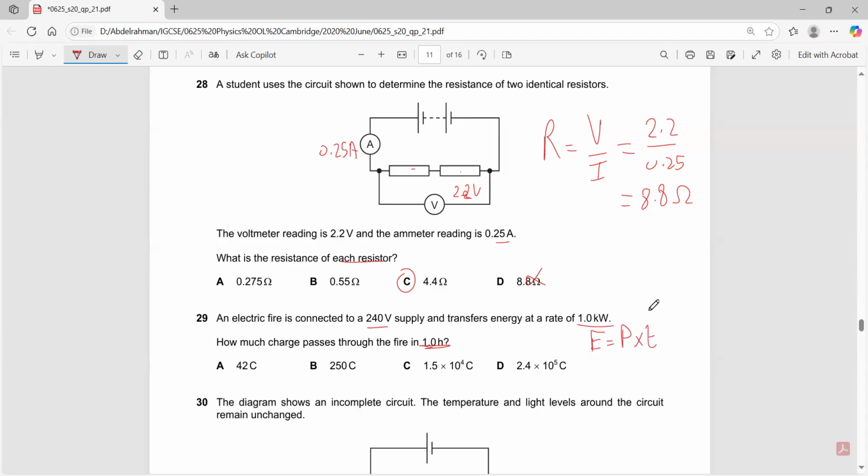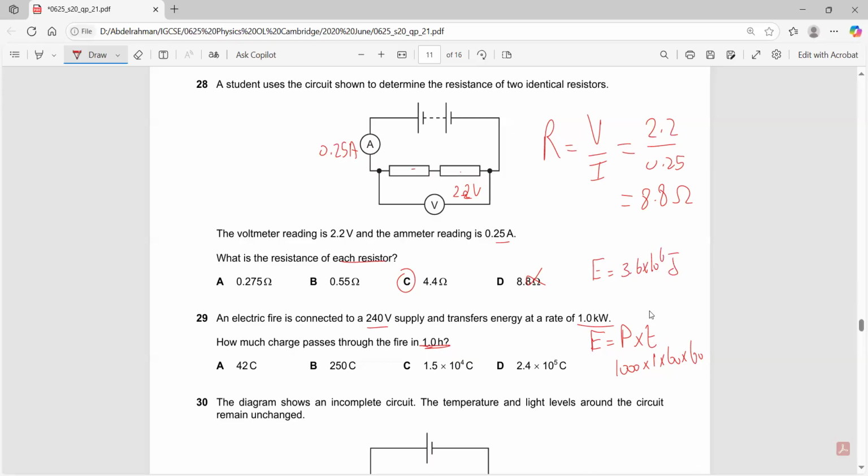I have the power, 1 kilowatt, which is 1000 watts, times 1 hour, which is 1 times 60 times 60. So it's 1000 times 3600, which is 3,600,000. The total energy is 3.6 times 10 to the power of 6 joules.